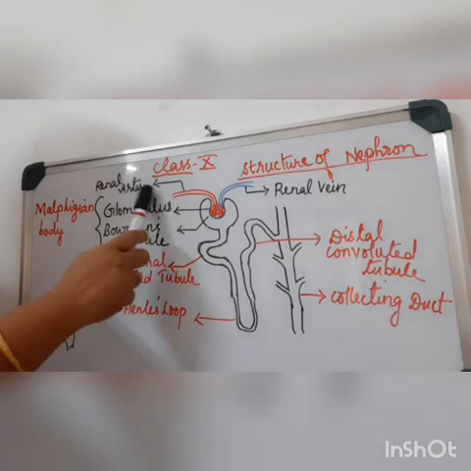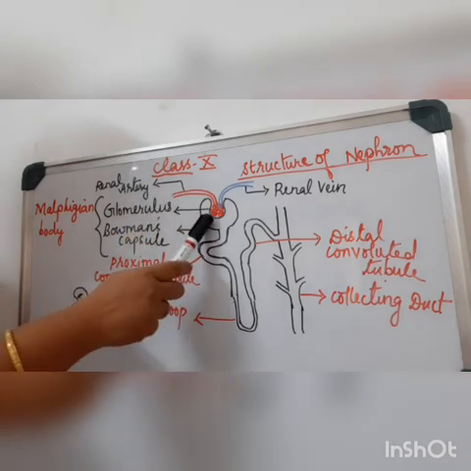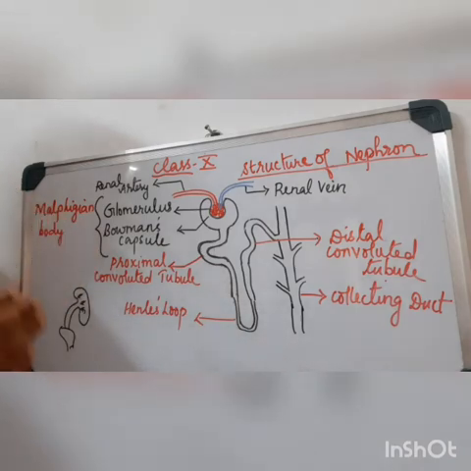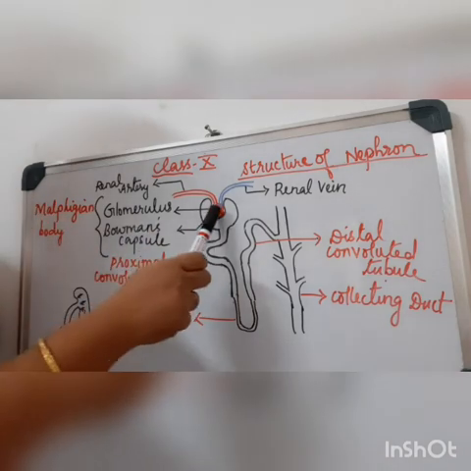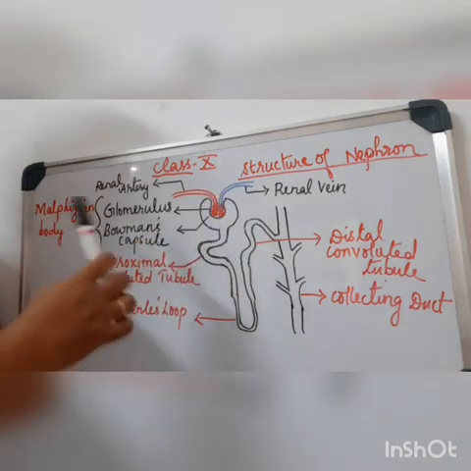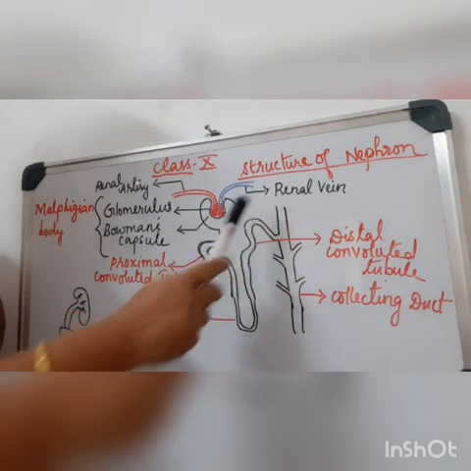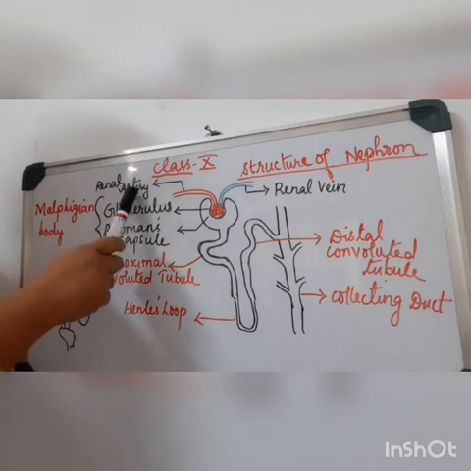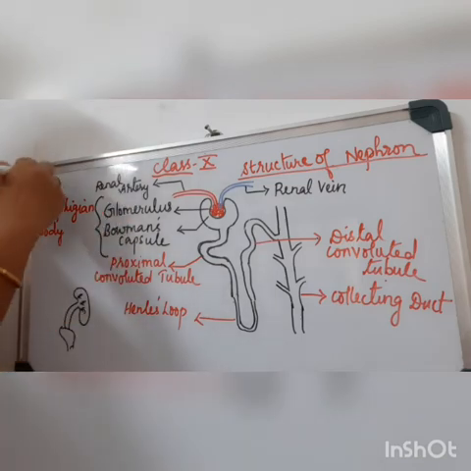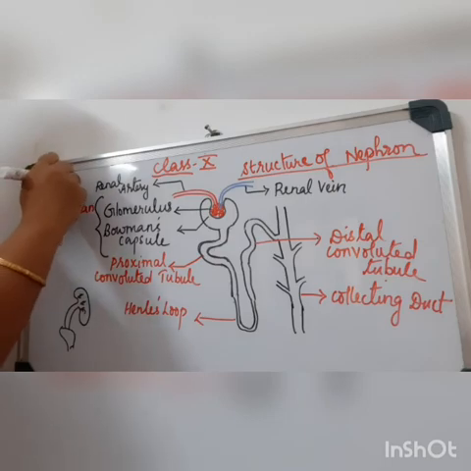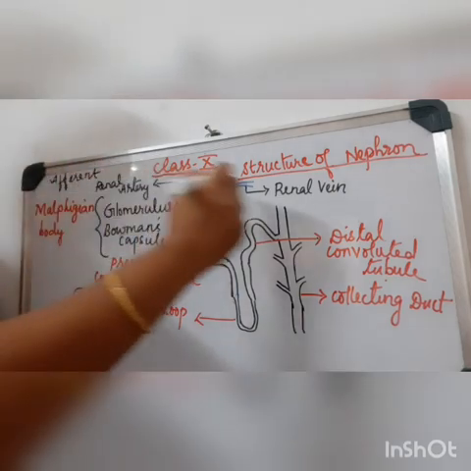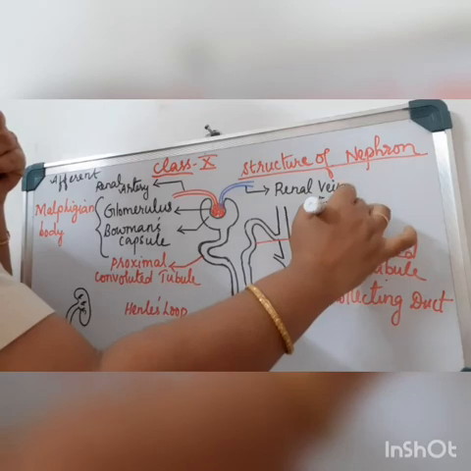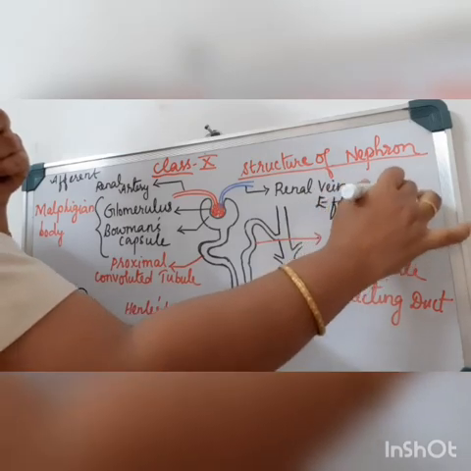So this blood moves through the renal artery to the glomerulus. In this region, it splits into many minute capillaries, and these capillaries again rejoin to form a renal vein, which is otherwise known as the efferent arteriole. So the other name of the renal artery is afferent arteriole, and the renal vein is called the efferent arteriole.